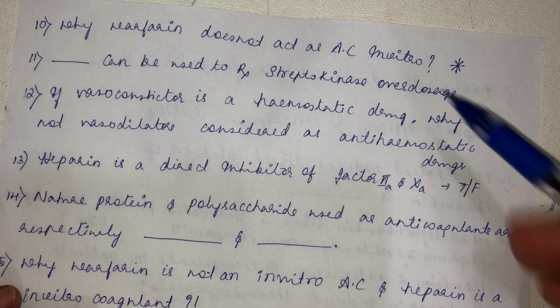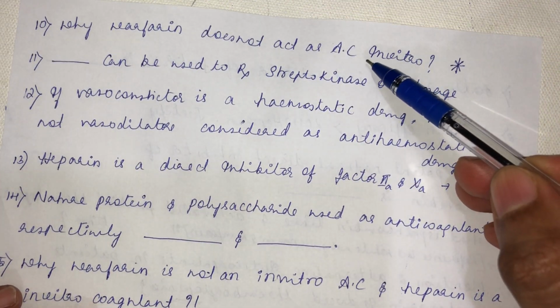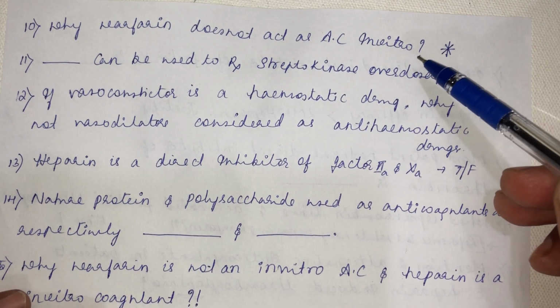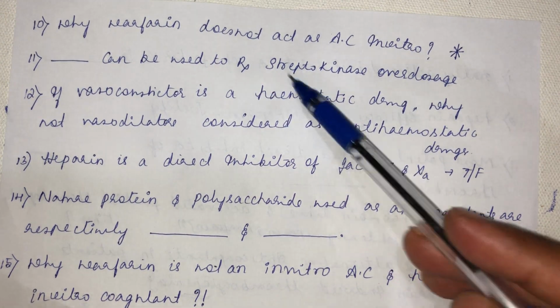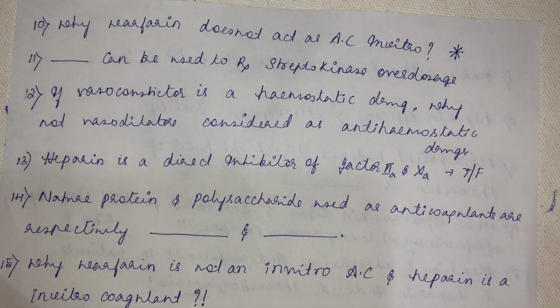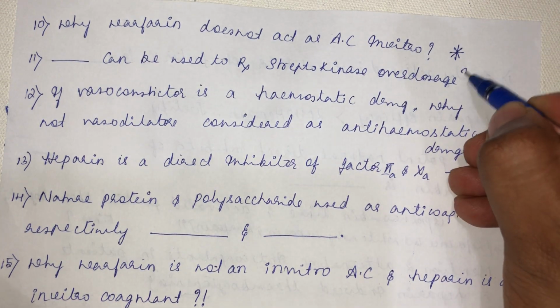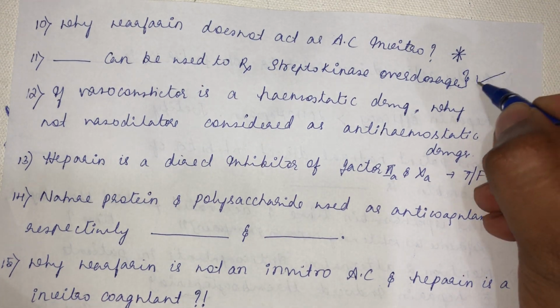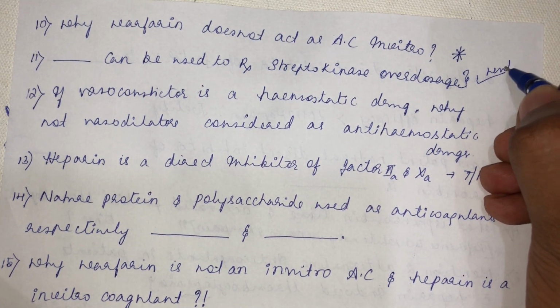Why does warfarin not act as an anticoagulant in vitro? Dash can be used to treat streptokinase overdosage. That is next in the thrombolytics, that is going to be in the next video.